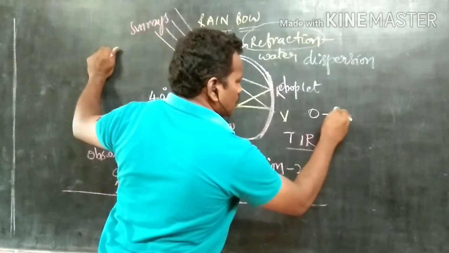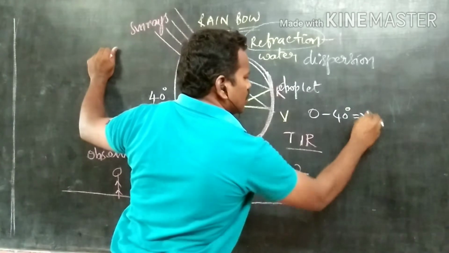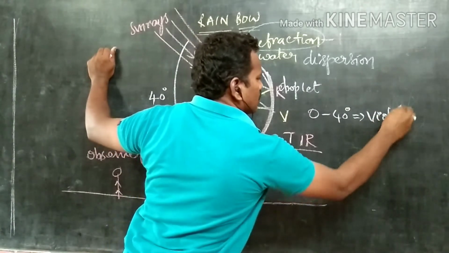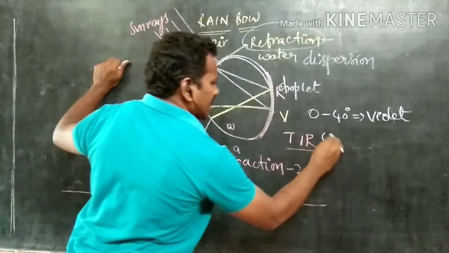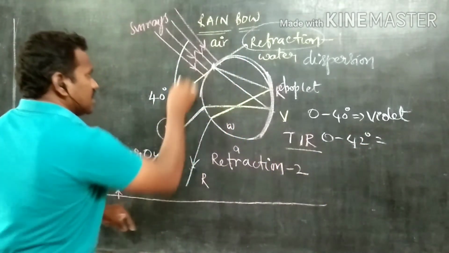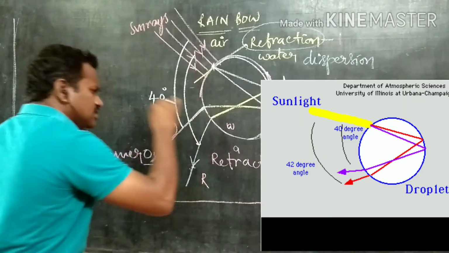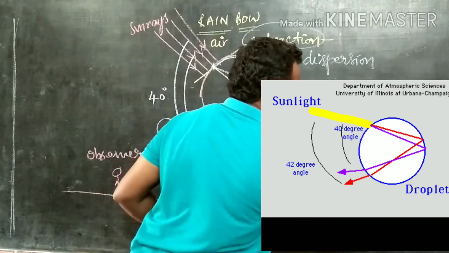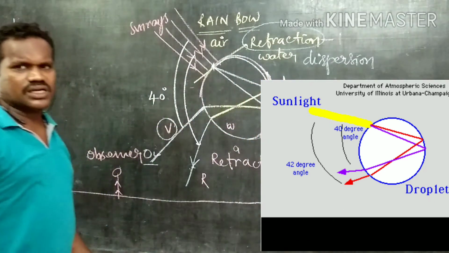So from 0 to 40 degrees, we can observe which color? Violet color. If the angle is 0 to 42 degrees, we can observe the red color.